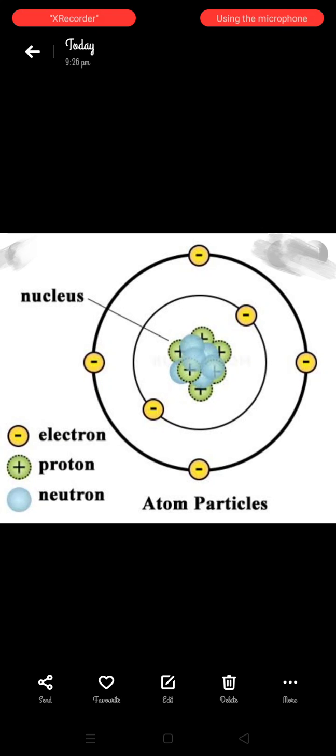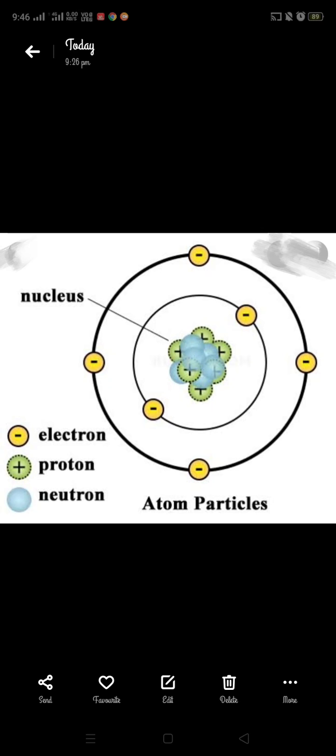Now next is compound. Compound refers to a substance formed by combining two or more elements chemically. For example, carbon dioxide, sulfur dioxide, water.